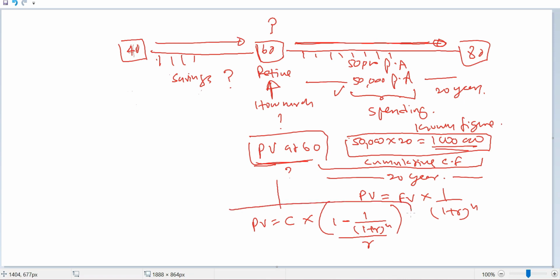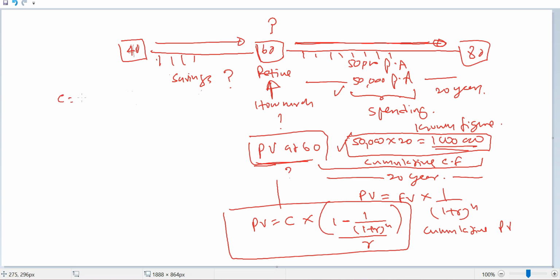This is the formula that we need to apply to identify the cumulative present value of the future cash flows.